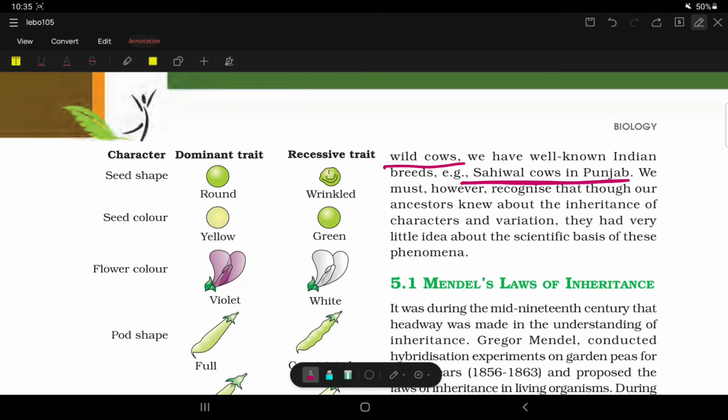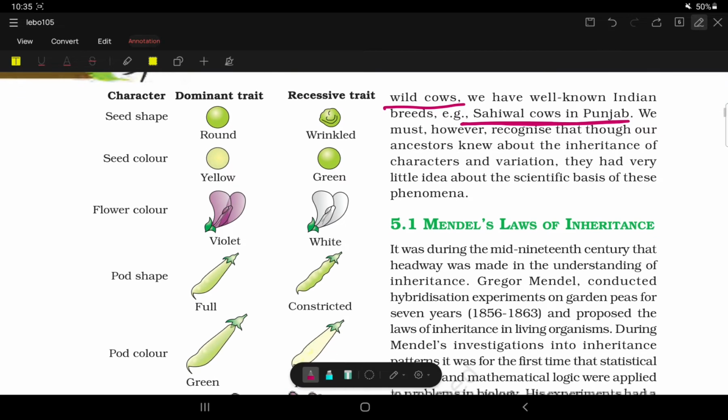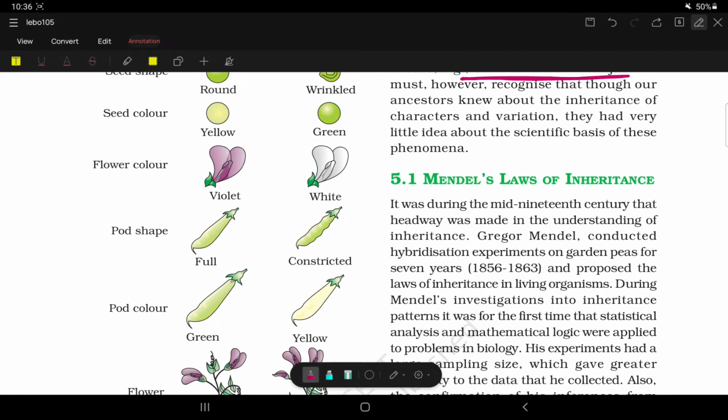They would breed that cow, and the progeny were born with superior characters. So they knew, but it was not scientifically proven. Now, Mendel's law of inheritance. Now come to the point, which is Mendel's law of inheritance.